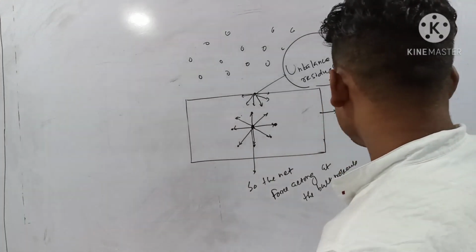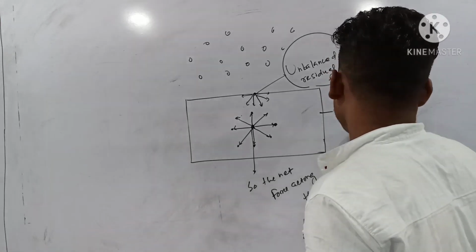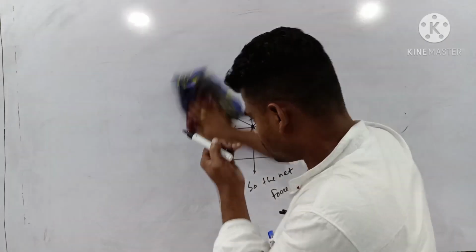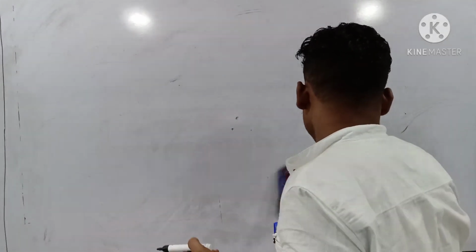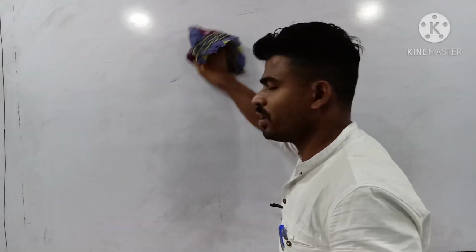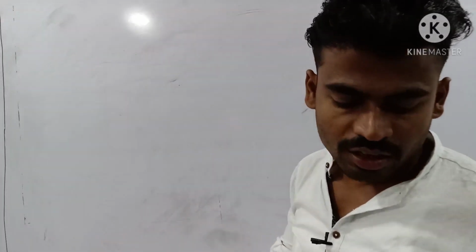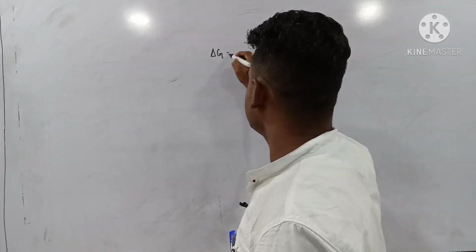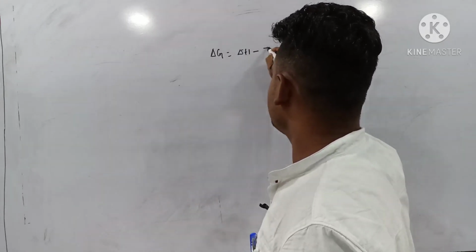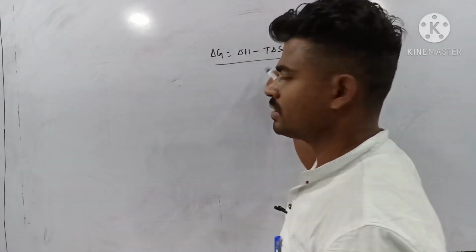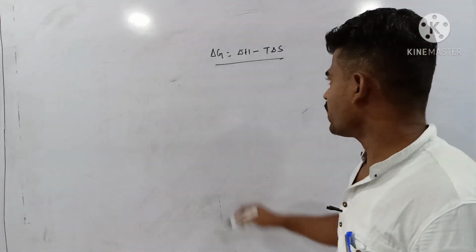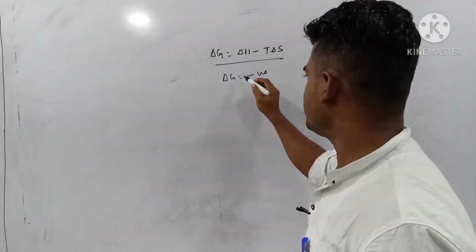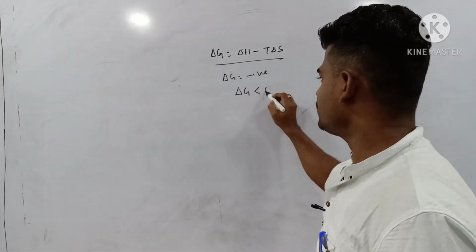Now let us discuss about the thermodynamics of adsorption. According to thermodynamics, the process should be spontaneous. As you know, this equation del G is equal to del H minus T del S. For a spontaneous process, this del G should be negative, that is del G less than 0.